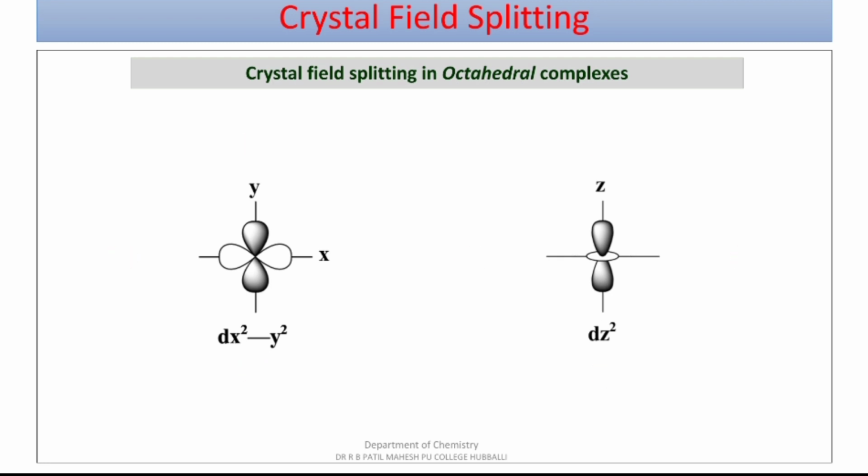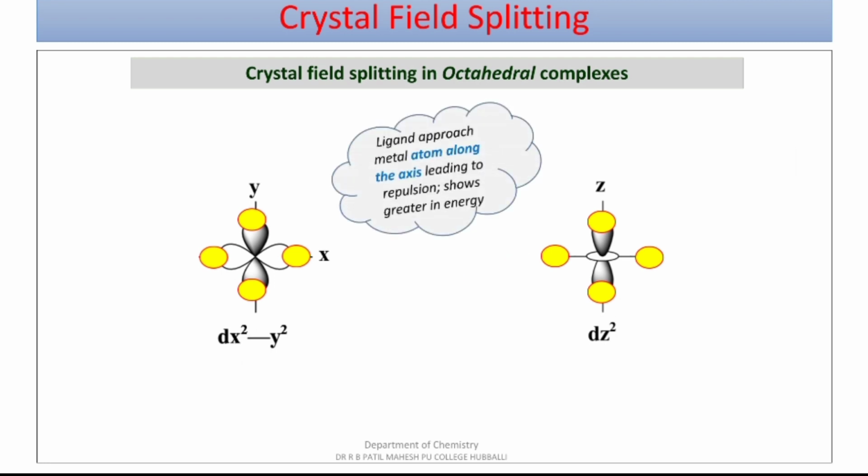If there is a presence of ligand approaching the central metal atom along the axis, the axial orbitals experience more repulsive interaction. Hence, to pair there is a greater energy requirement. Hence, these orbitals show higher repulsive interaction and move to higher energy level in case of octahedral complexes.